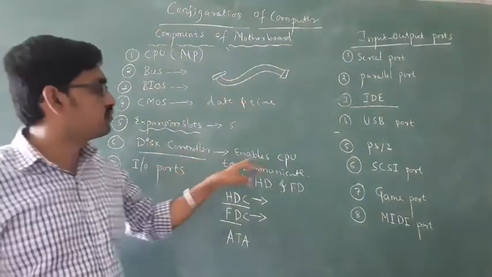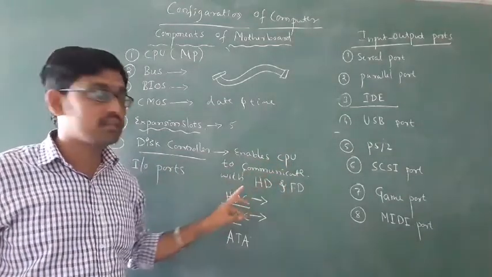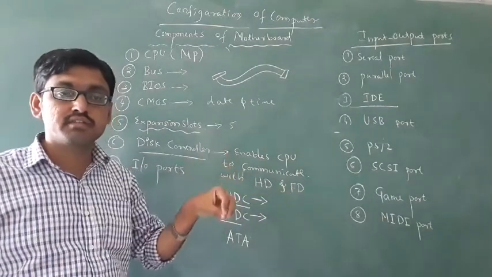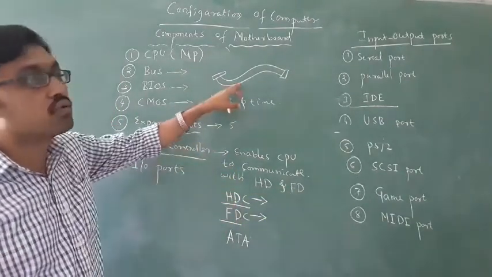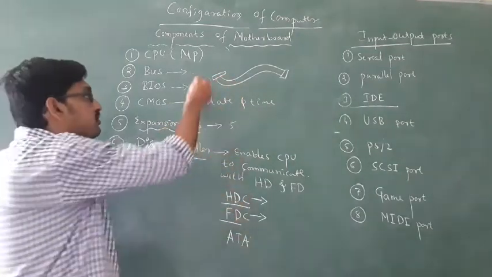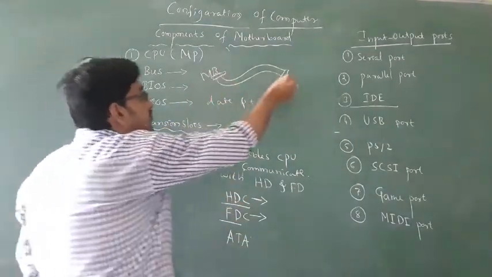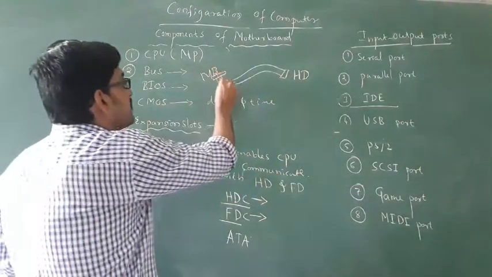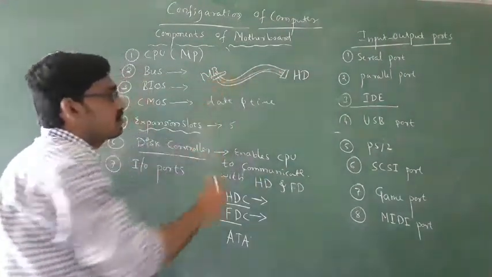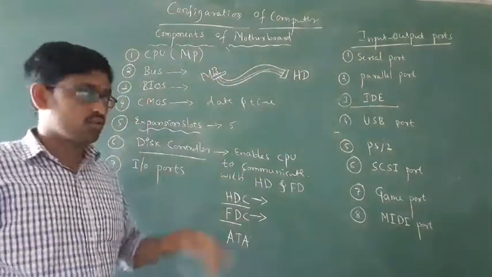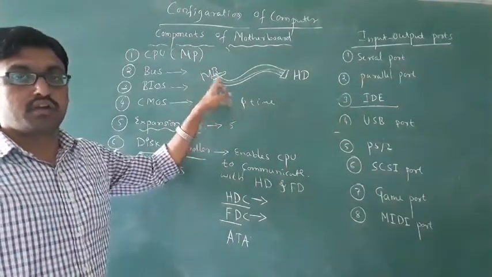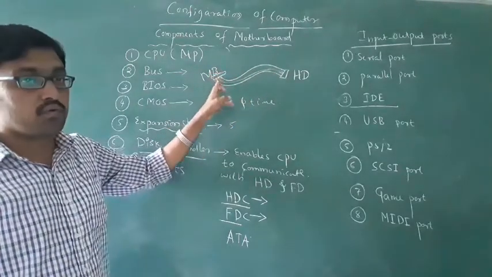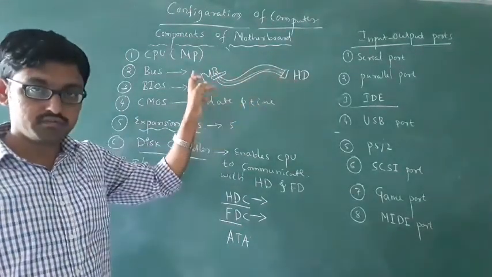Disk controller is used to enable the CPU to communicate with the hard disk and the floppy disk. If you want to communicate with the hard disk and floppy disk, you must use a cable. One end will be connected to the motherboard and the other end will be connected to the hard disk. If I want to transfer data from the motherboard to the hard disk, how to transfer? By using this disk controller, data will be transferred from motherboard to hard disk and back.